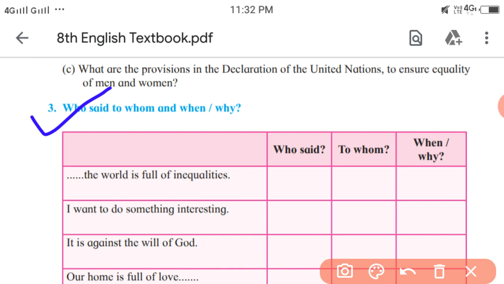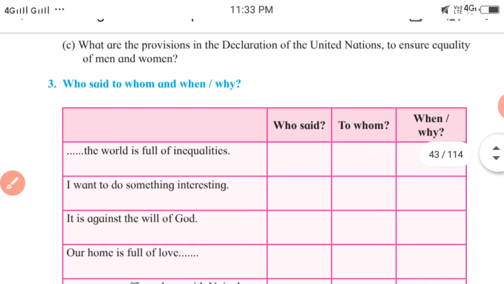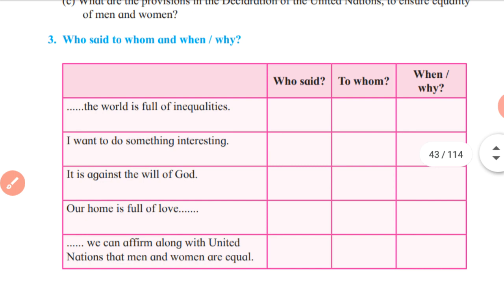He is discussing gender equality. At that time, he said this to his daughter Lanthoi. The same way, you have to think of each dialogue and fill up the columns: who said to whom, and when or why.